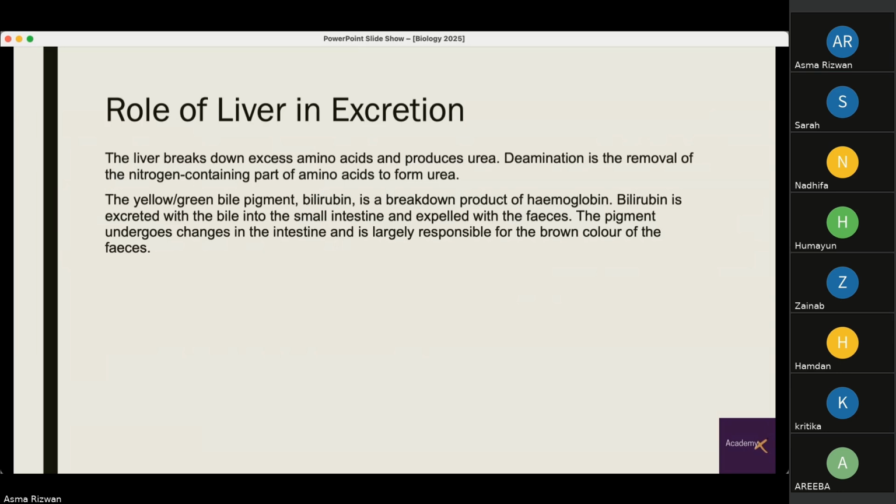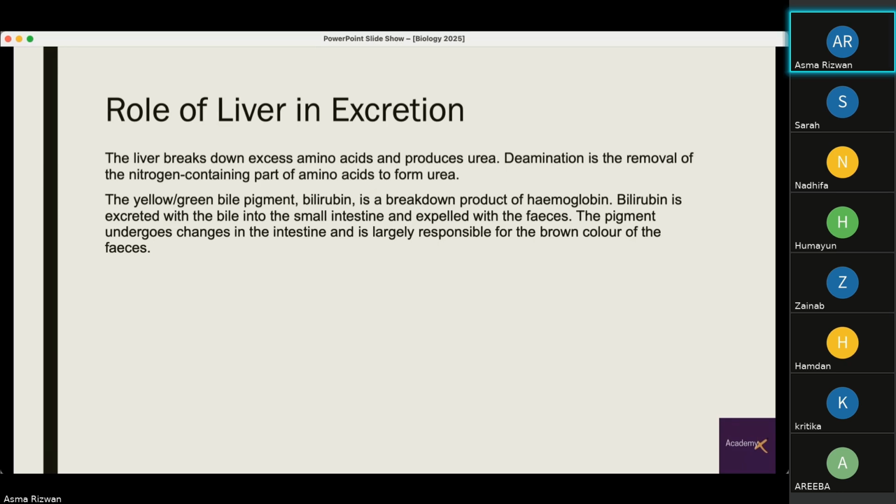Then comes the role of the liver in excretion. It basically just breaks down excess amino acids and produces urea. Breaking down of amino acids is known as deamination. So we are removing the nitrogen-containing part of amino acids to form the urea. Urea is actually the excretory product, which is excreted through the kidneys.